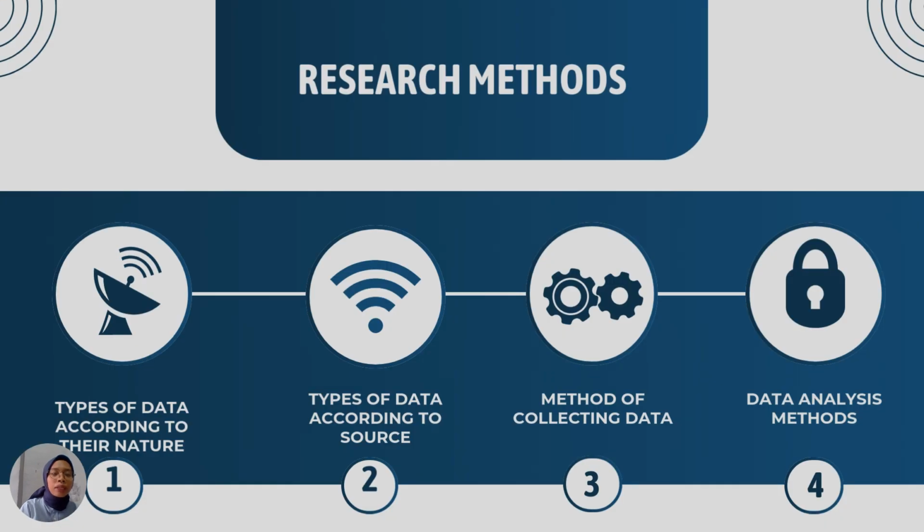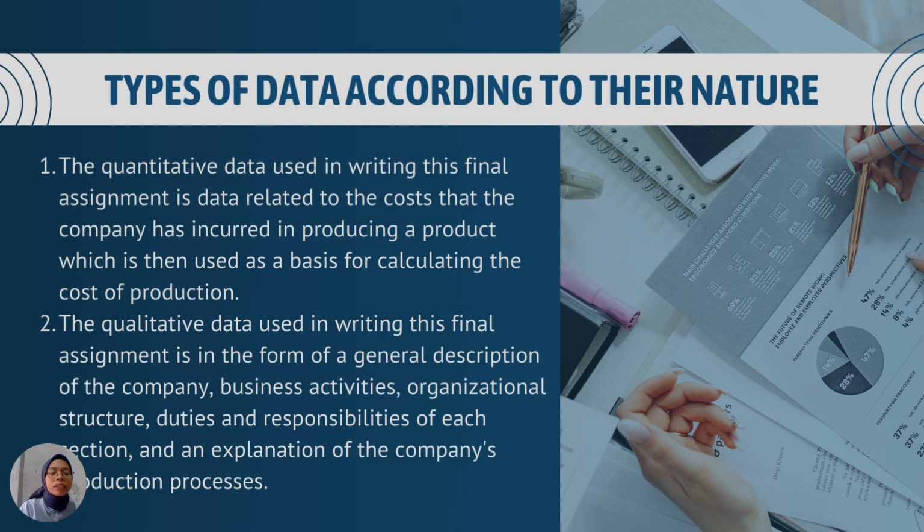Next is research method. The first is type of data according to their nature. Number one is the quantitative data used in this final assignment, which is data related to the cost that the company has incurred in producing a product, which is then used as a basis for calculating the cost of production.